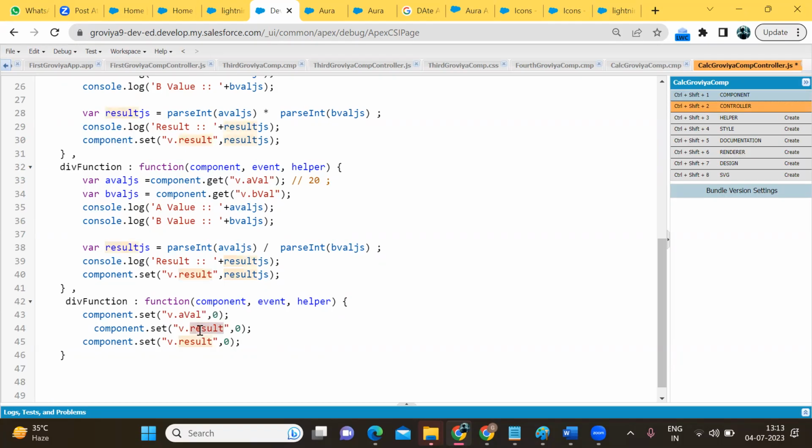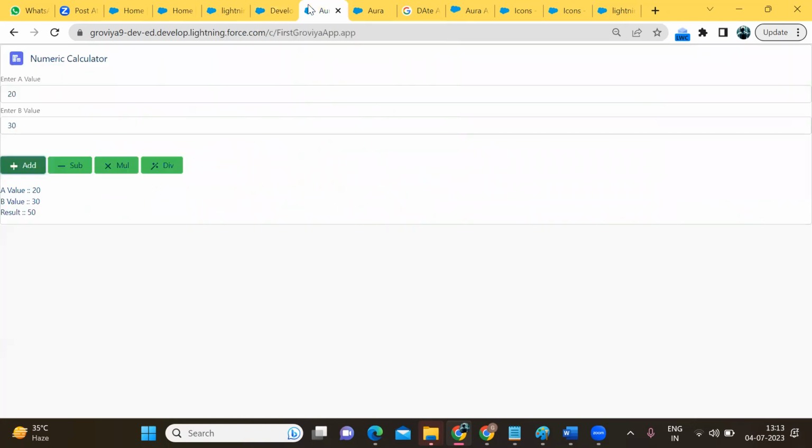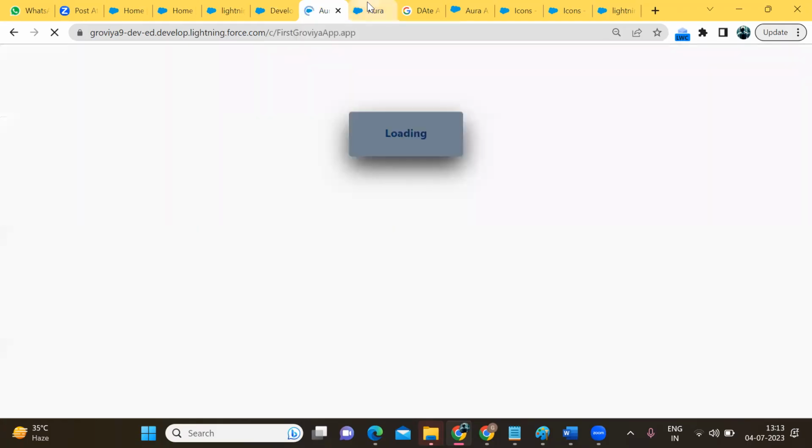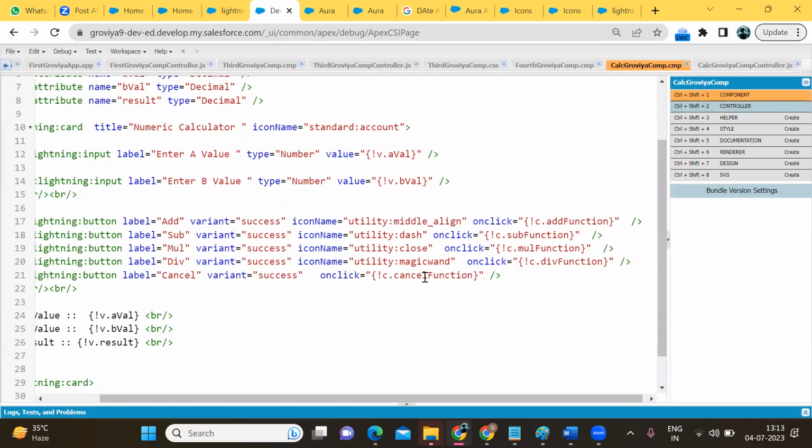A value and b value should be 0. I am sending 0, 0 value. Now we are checking whether the code is working correctly or not. Yeah, we have to change the function name.